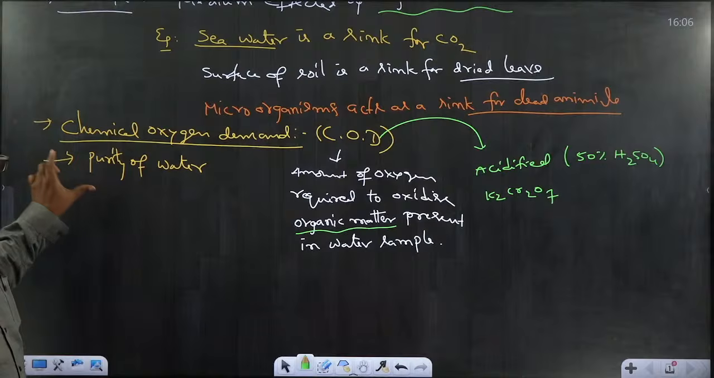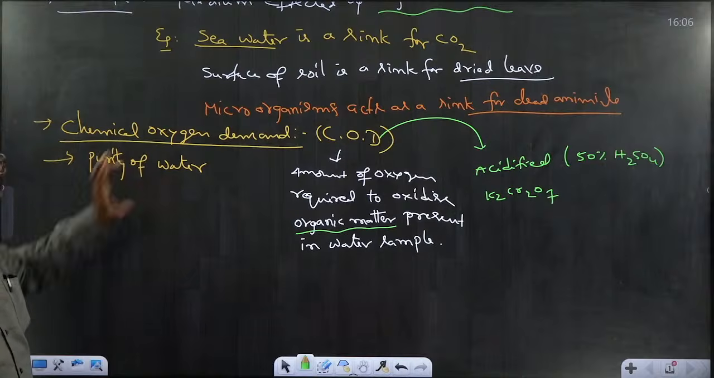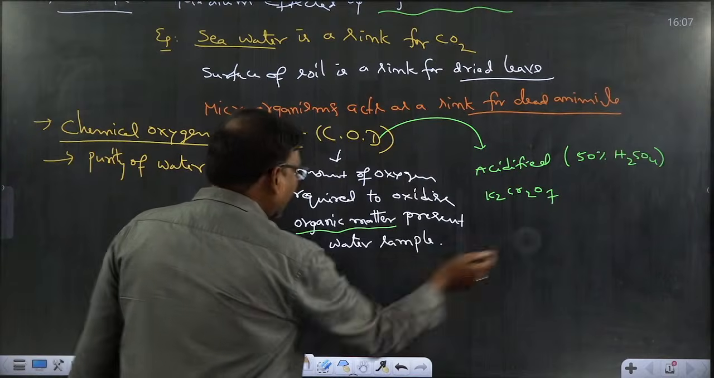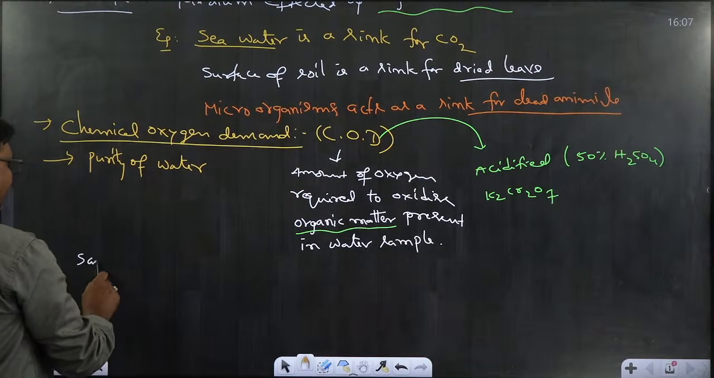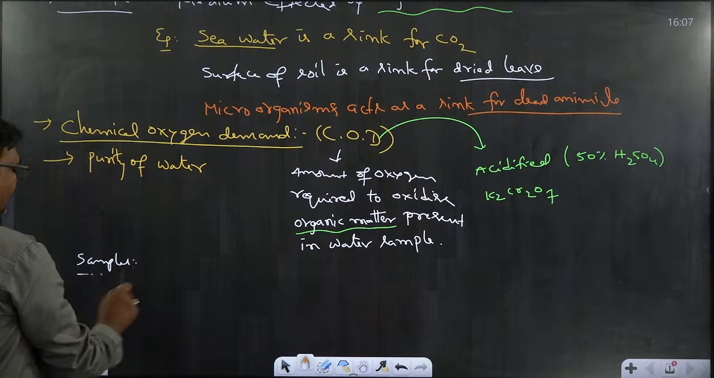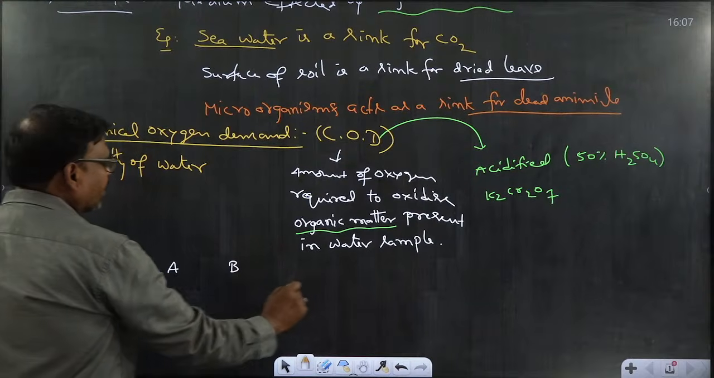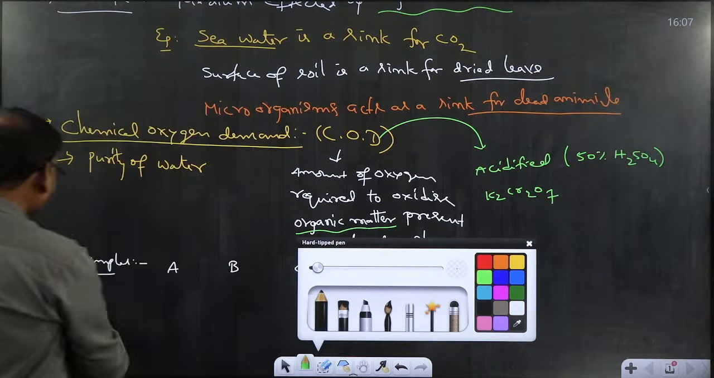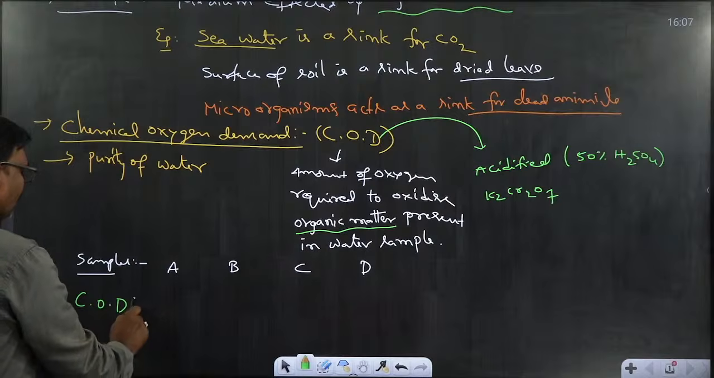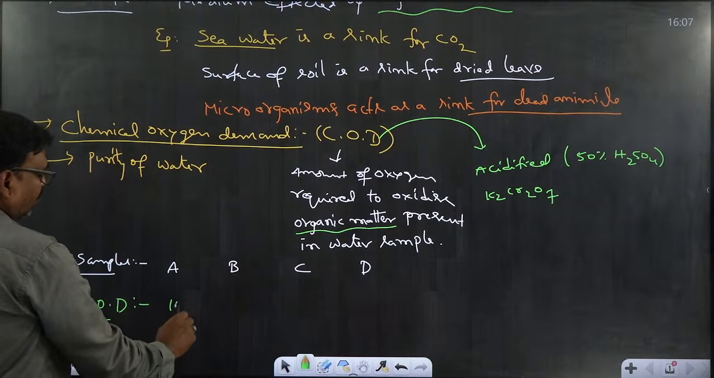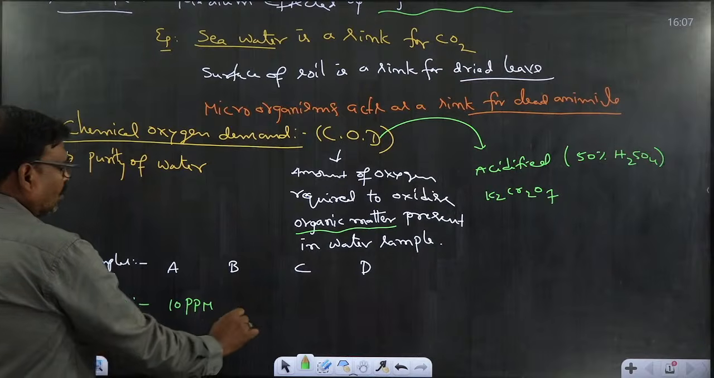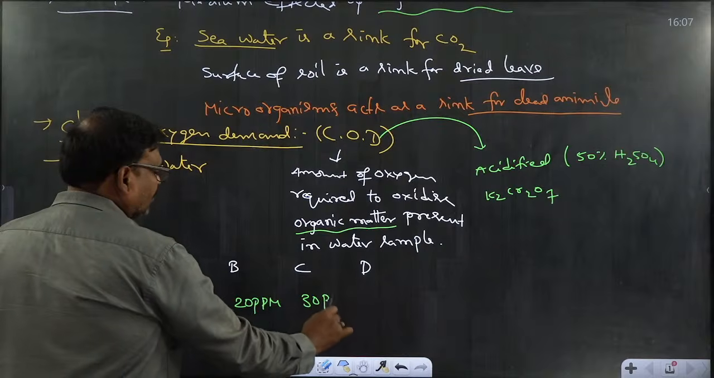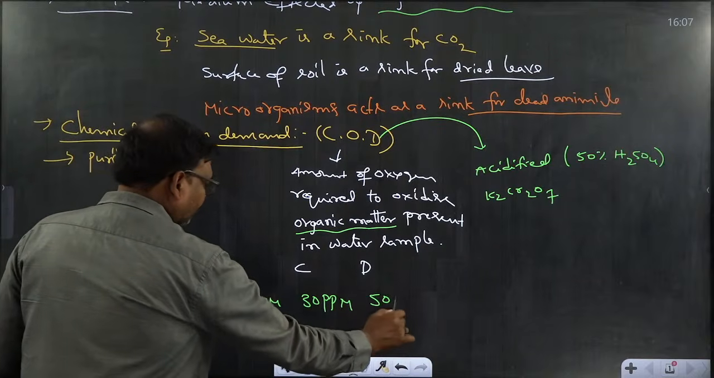Okay, so here we are testing the purity of water. For example, if different samples are analyzed, let us take samples A, B, C, D. The COD values for those samples are 10 ppm, 20 ppm, 30 ppm and 50 ppm.